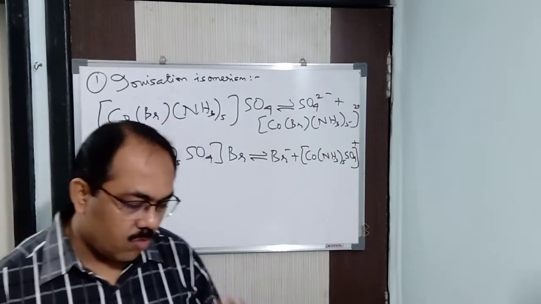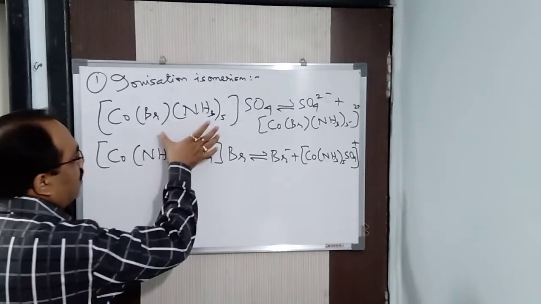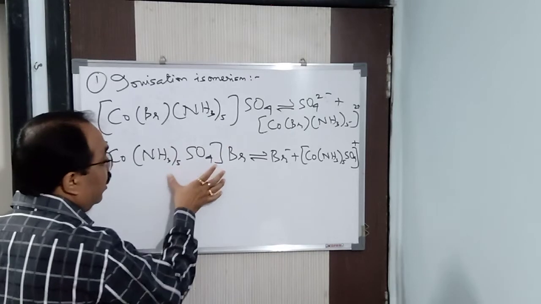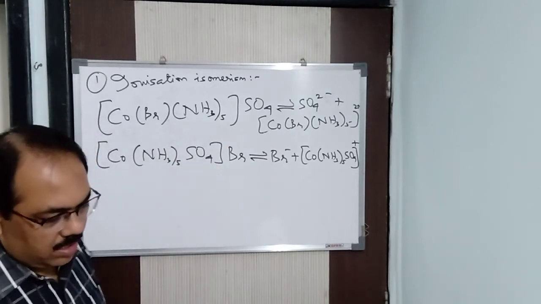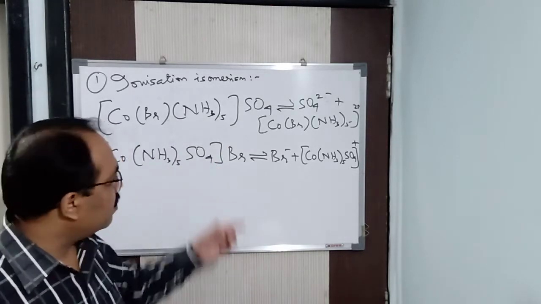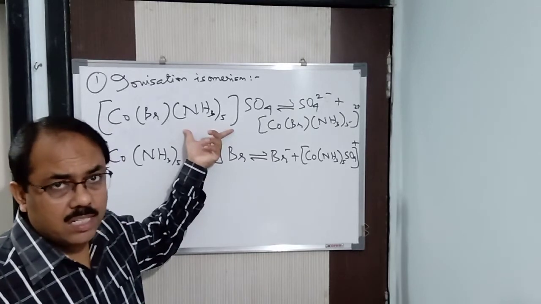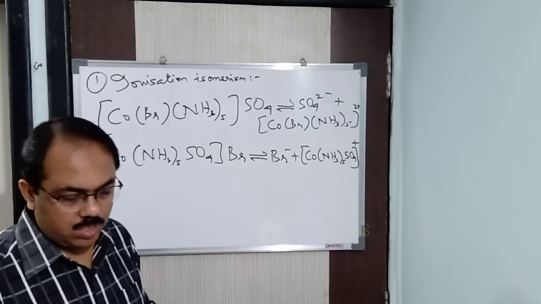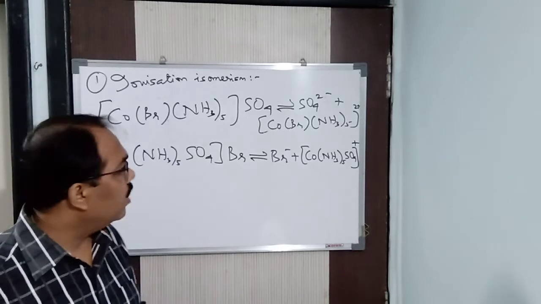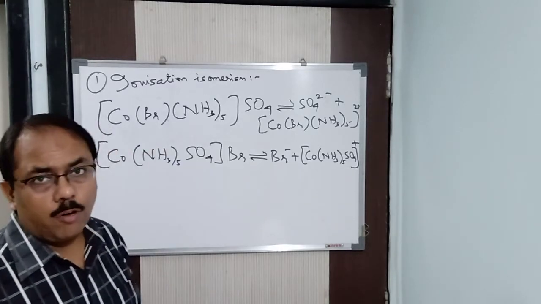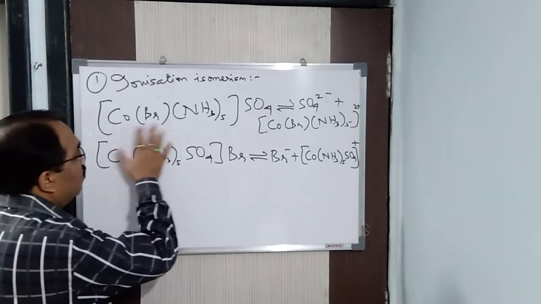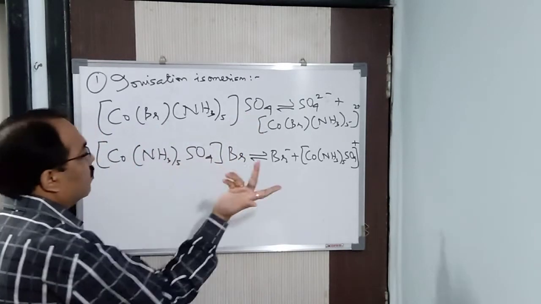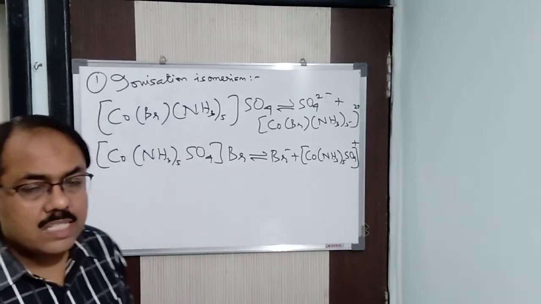Moreover, this particular substance will be red-violet in color and this will be pure red in color. We can say that this is more of a reddish violet and this is completely red in color. From there also we can distinguish that these two substances are different even if the molecular formula is the same. Yes, molecular formula is the same. [Co(Br)(NH3)5]SO4. Here also [Co(Br)(NH3)5]SO4. Same thing. Only the ions are different.